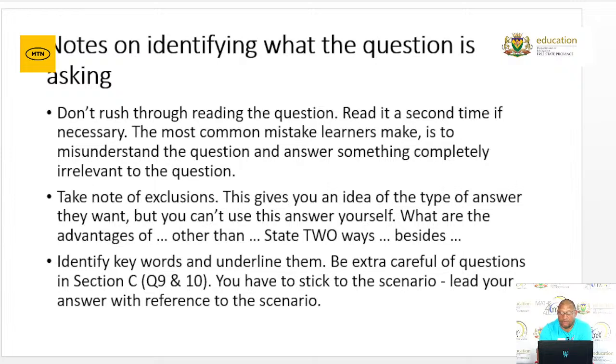Be extra careful of questions in section C, especially questions 9 and 10. You must lead your answers with reference to the scenario. So in questions 9 and 10, there will always be a scenario. You have to lead your answers with reference to the scenario.